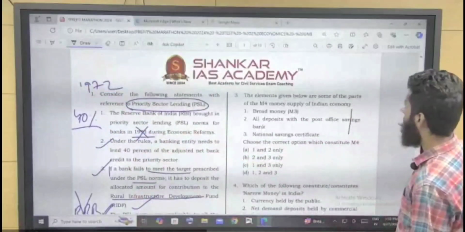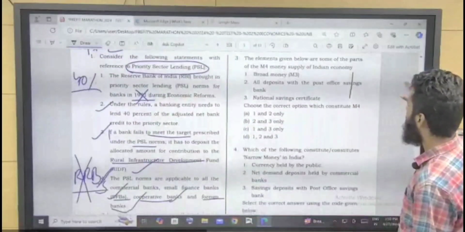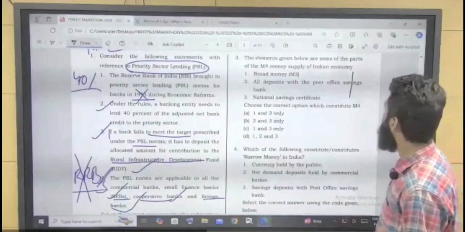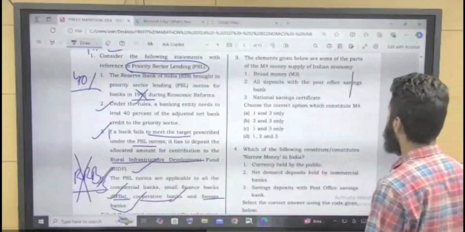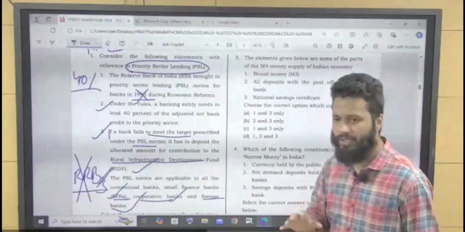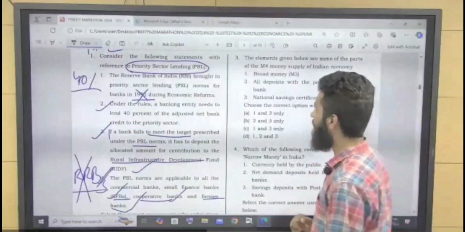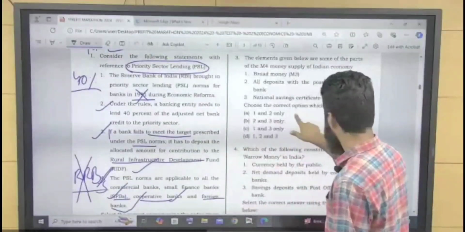So we will see the third question. The elements given below are some of the parts of M4 money supply of Indian economy: broad money, all deposits. First, we will try to understand M0, M1, M2, and M3, right? So, what is M0?